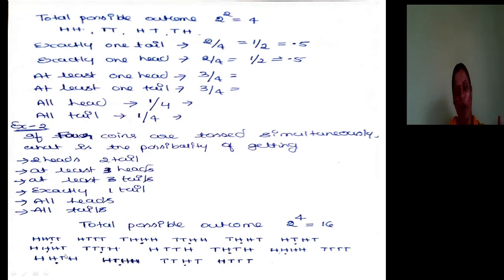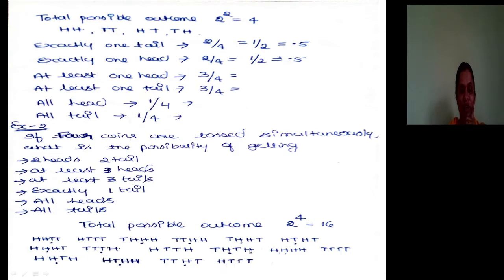3 tails with 1 T. 3 heads with 1 T. 3 tails with 1 H. Here, see, 3 tails are there with one H. H is there as the head of which coin? Third coin. Here, first coin may be head and the next 3 coins may be tail. So these are the 16 outcomes. You need to write this.